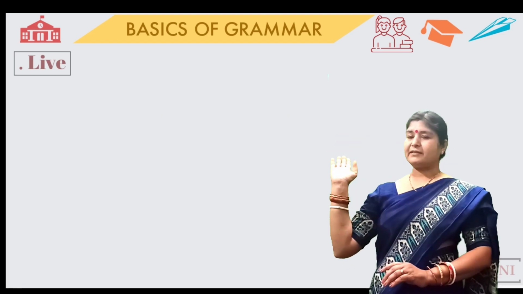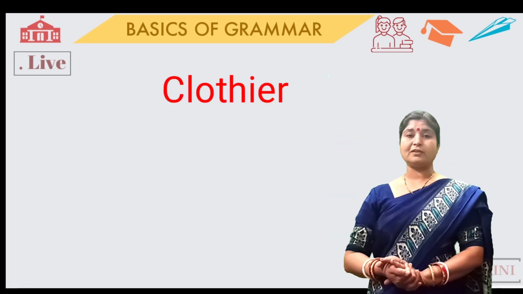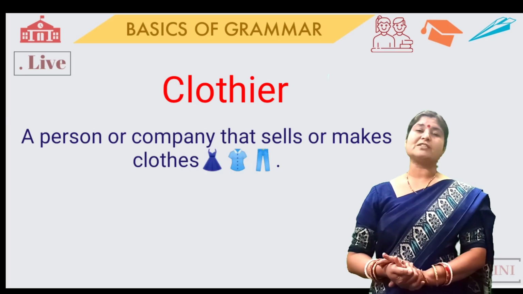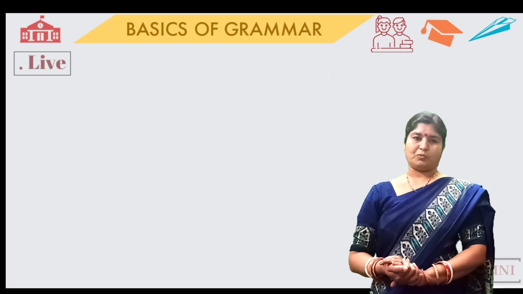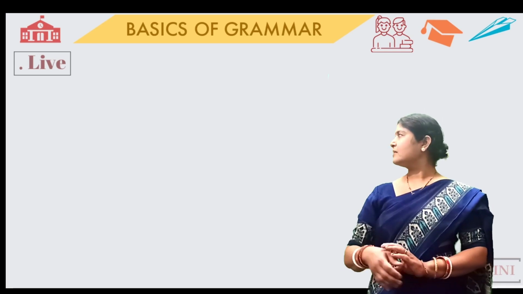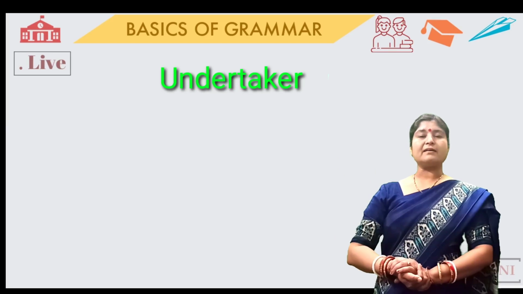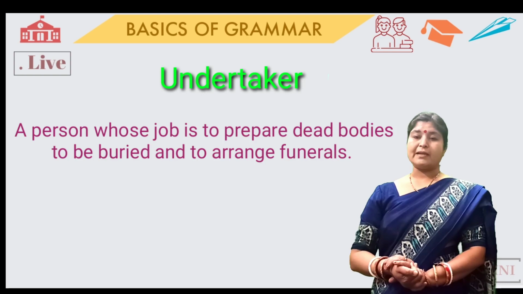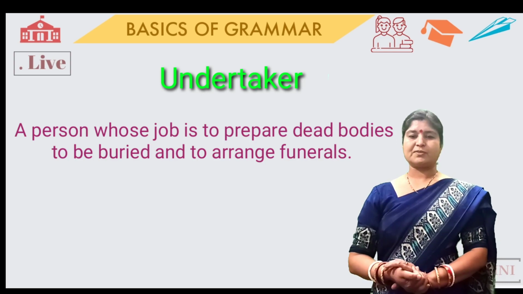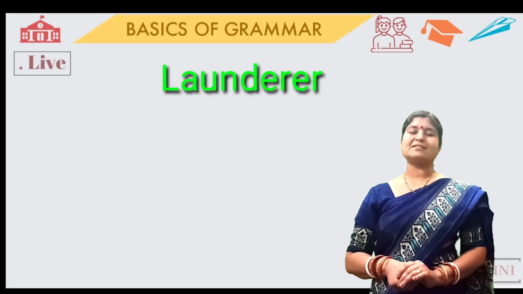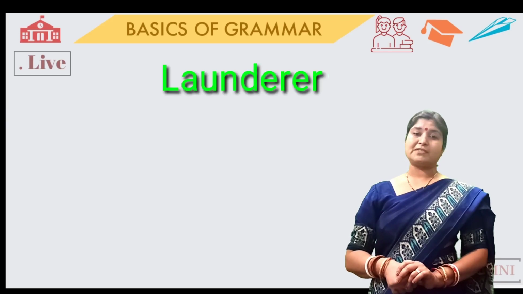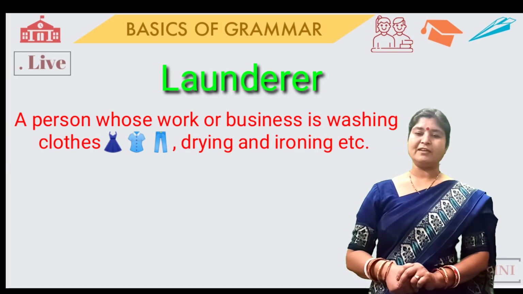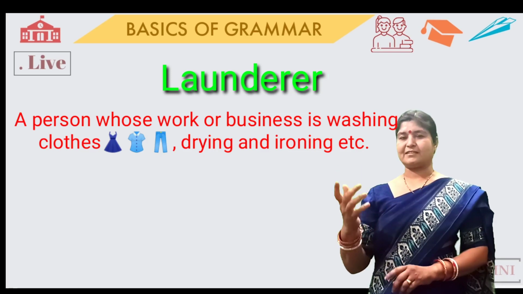Okay? Then number 8, that is clothier. Clothier, a person or we can say a company that makes or sells cloths or clothes. Okay? Then number 9, that is undertaker. Undertaker, a person whose job is to prepare dead bodies to be buried and to arrange funerals. Okay? Then number 10, that is launderer. Launderer means a person whose work or business is washing, drying and ironing clothes, etc.